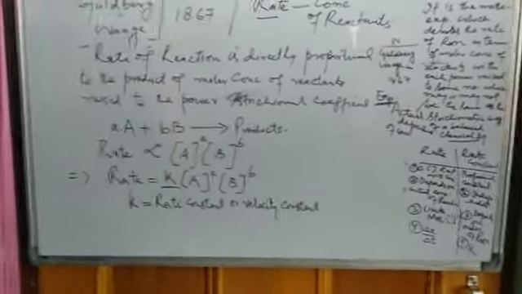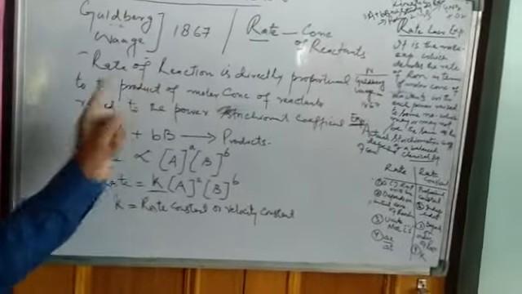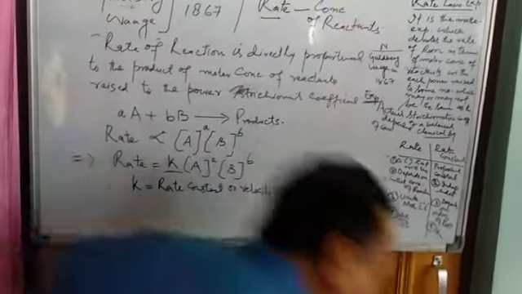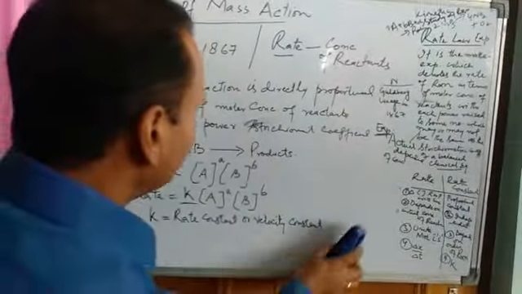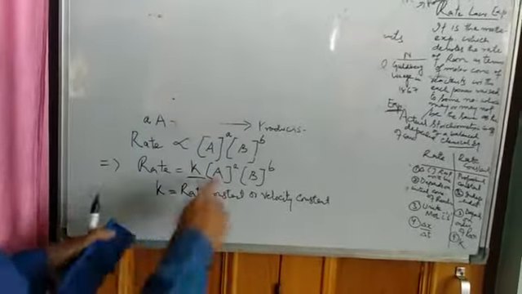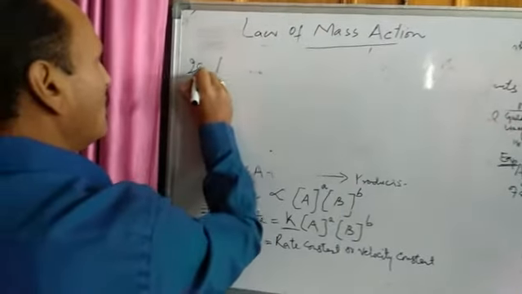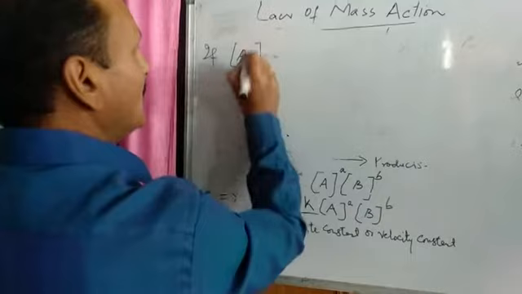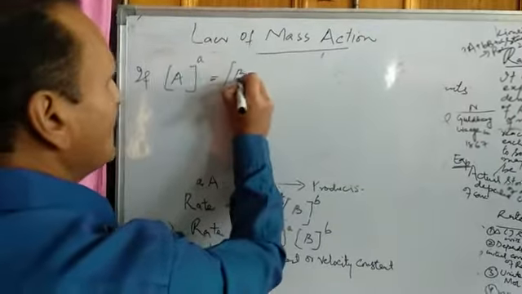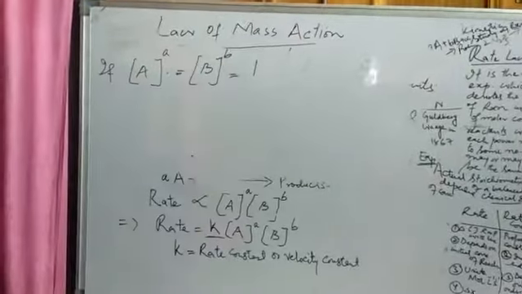Now suppose the molar concentration of these reactants, in this case we have two reactants, is unity. That is, the molar concentration of A raised to power a is equal to the molar concentration of B raised to power b, and this is equal to unity, meaning 1.